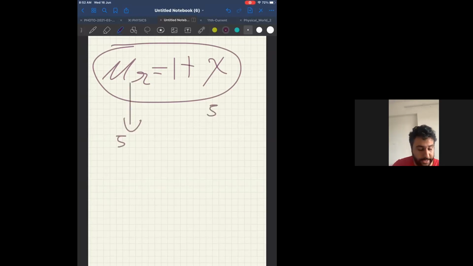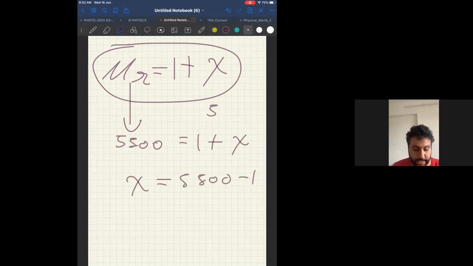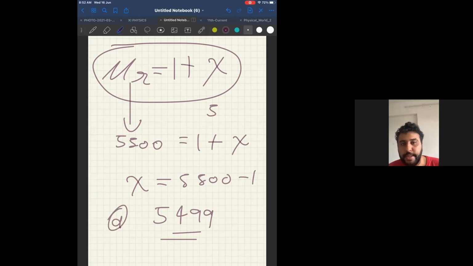So 5,500 is equal to 1 plus xi. Therefore, xi is equal to 5,500 minus 1. Therefore, the answer will be 5,499. Therefore, the answer will be D. Check, everyone. Relative permeability is 1 plus susceptibility. Correct?